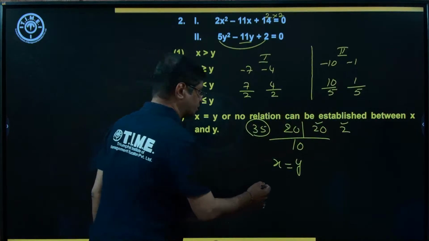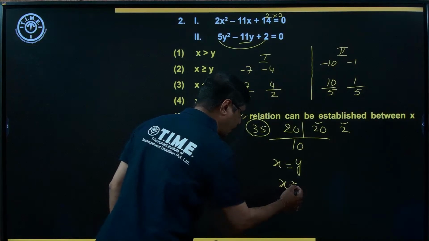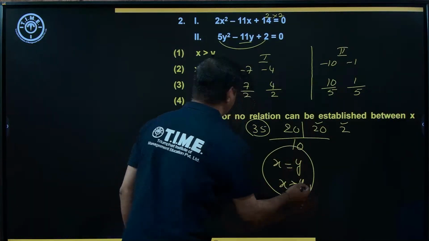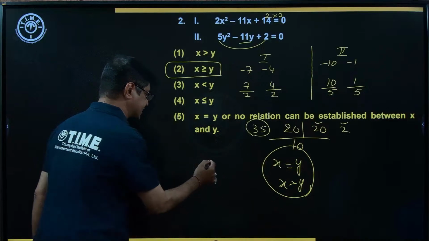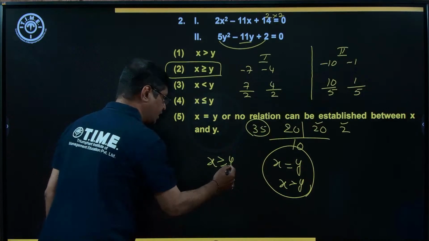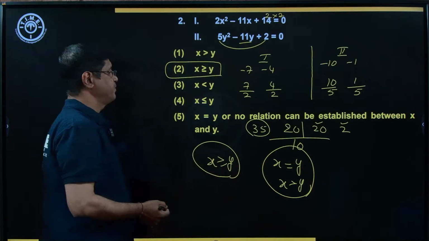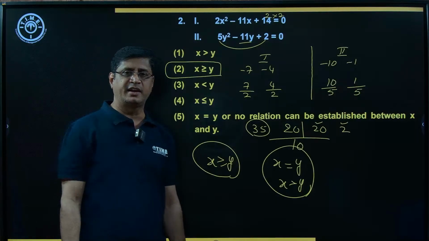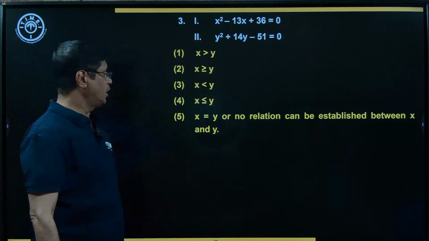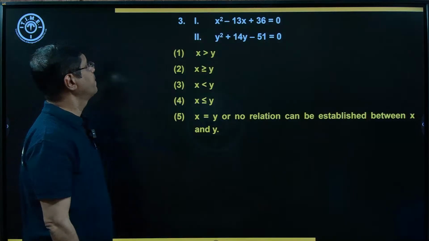So what is the condition? x and y are equal, and x is greater than y. Combining these two, the answer is option number 2: x greater than or equal to y. That means choice 2. The second choice is the right answer. Now moving to the next example, question number 3.